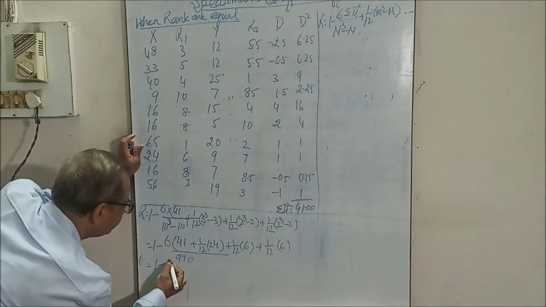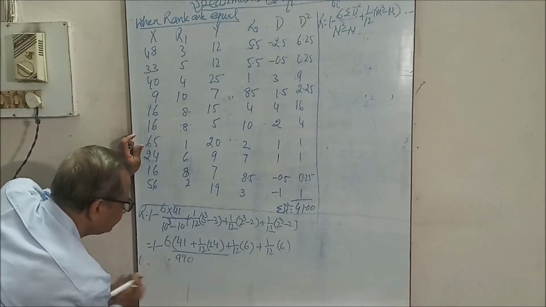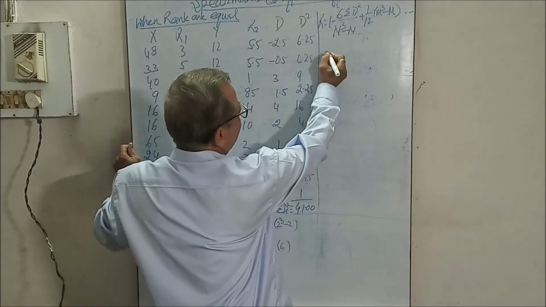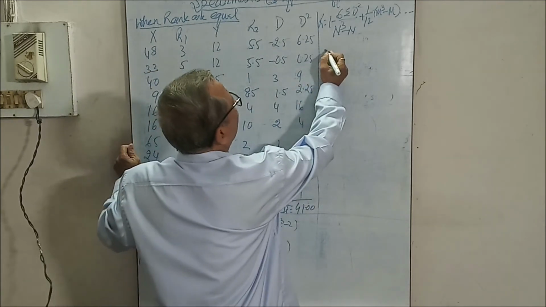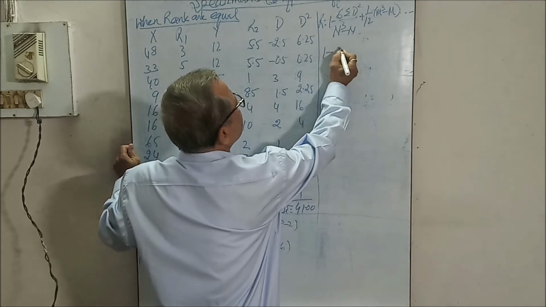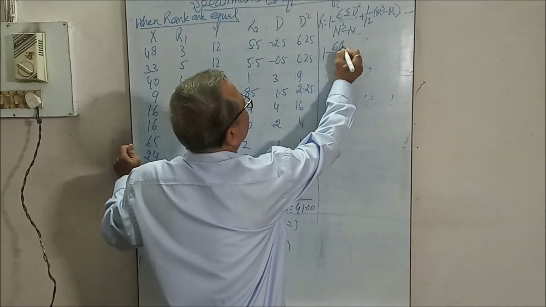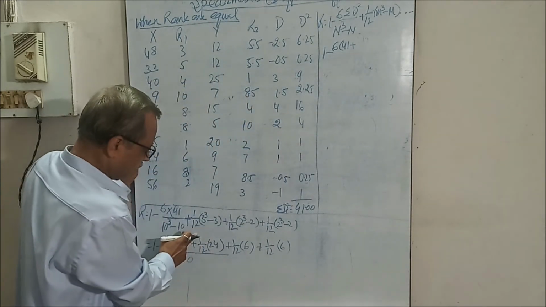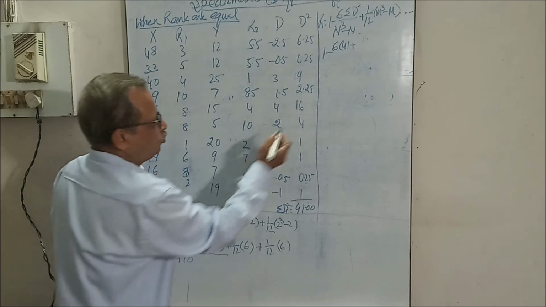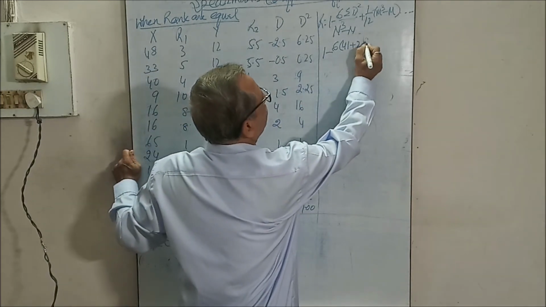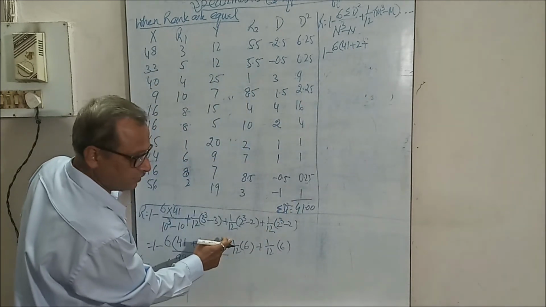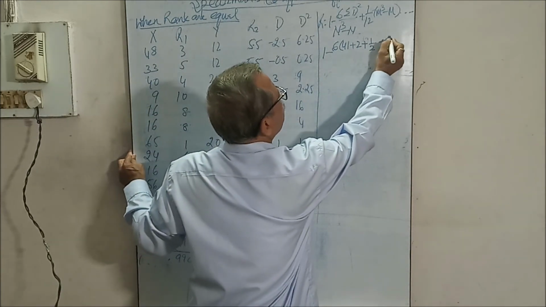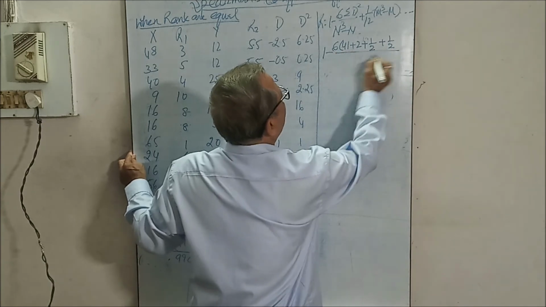Now I am putting in this value: 1 minus 6 into 41 plus 24 divided by 12, that is 2, plus 6 upon 12, that is 1 by 2, plus 1 by 2, upon 990.